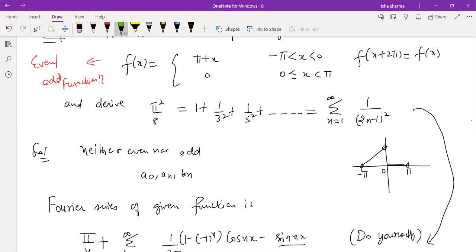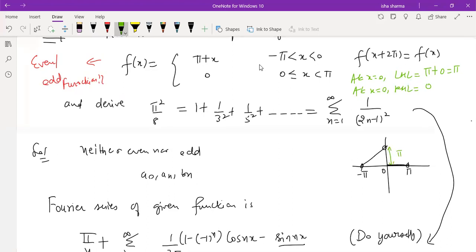So it's easy to see there is a jump discontinuity at x equals to 0, because if at x equals to 0 you compute the left hand limit, that will be coming from this function pi plus x, that is pi plus 0, which is pi, and at x equals to 0, what is the value of right hand limit? That is just 0. So the jump is of magnitude pi.